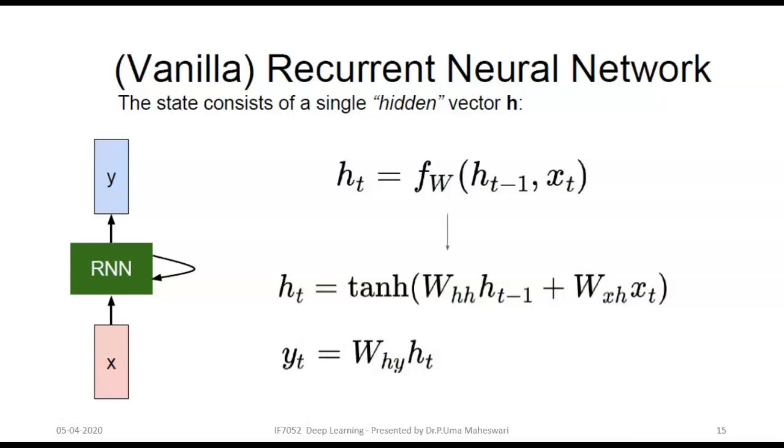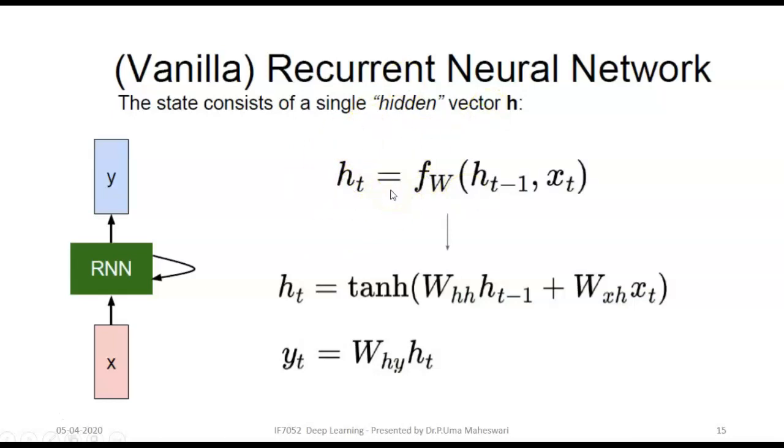Let's look at a recurrent neural network, which could be written as h of t, as I already wrote in the previous slide. H of t here is a function fw of ht minus 1, comma xt. Ht is the hidden state at time step t. Here ht is the memory, as I told you already.